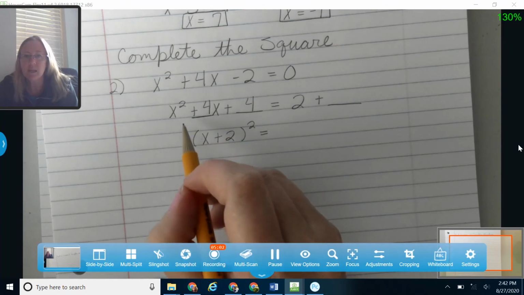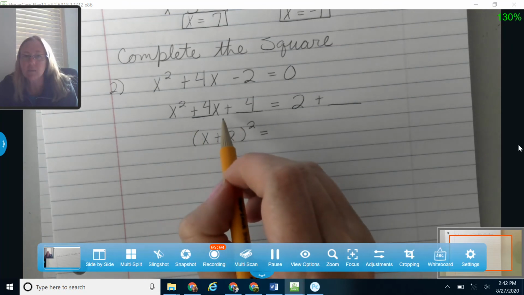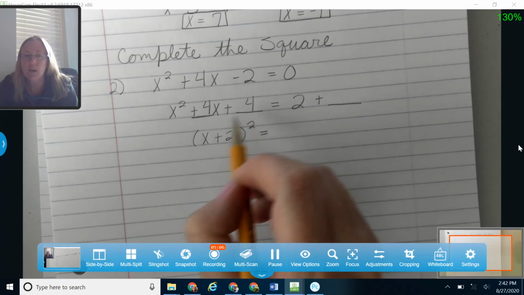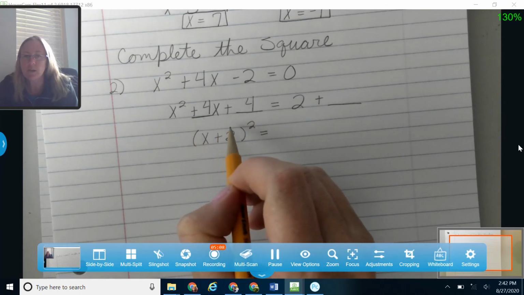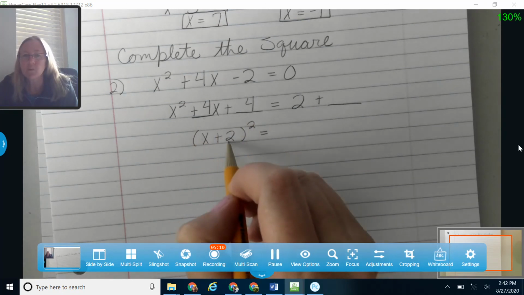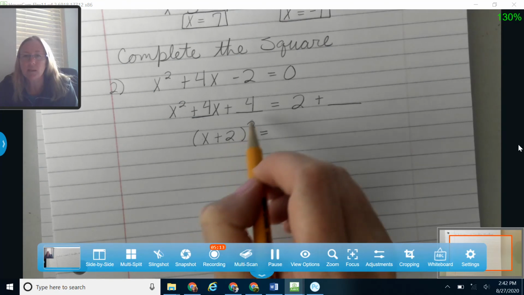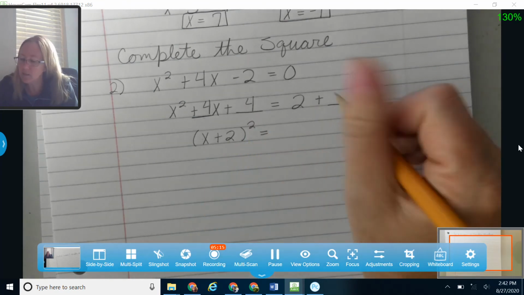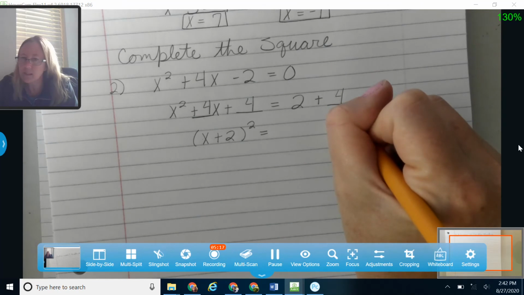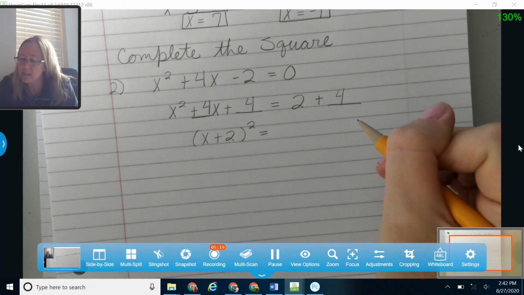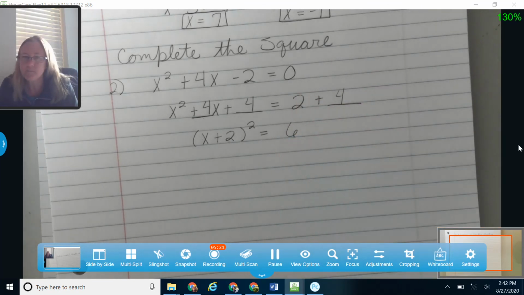Okay, so what I'm saying here is if I factored x squared plus 4x plus 4, I would get x plus 2 times x plus 2, or x plus 2 squared. Okay, and so now since I added 4 to this side, I'm going to need to also add 4 over here to this side, again, just to keep things balanced, and that's going to give me 6.